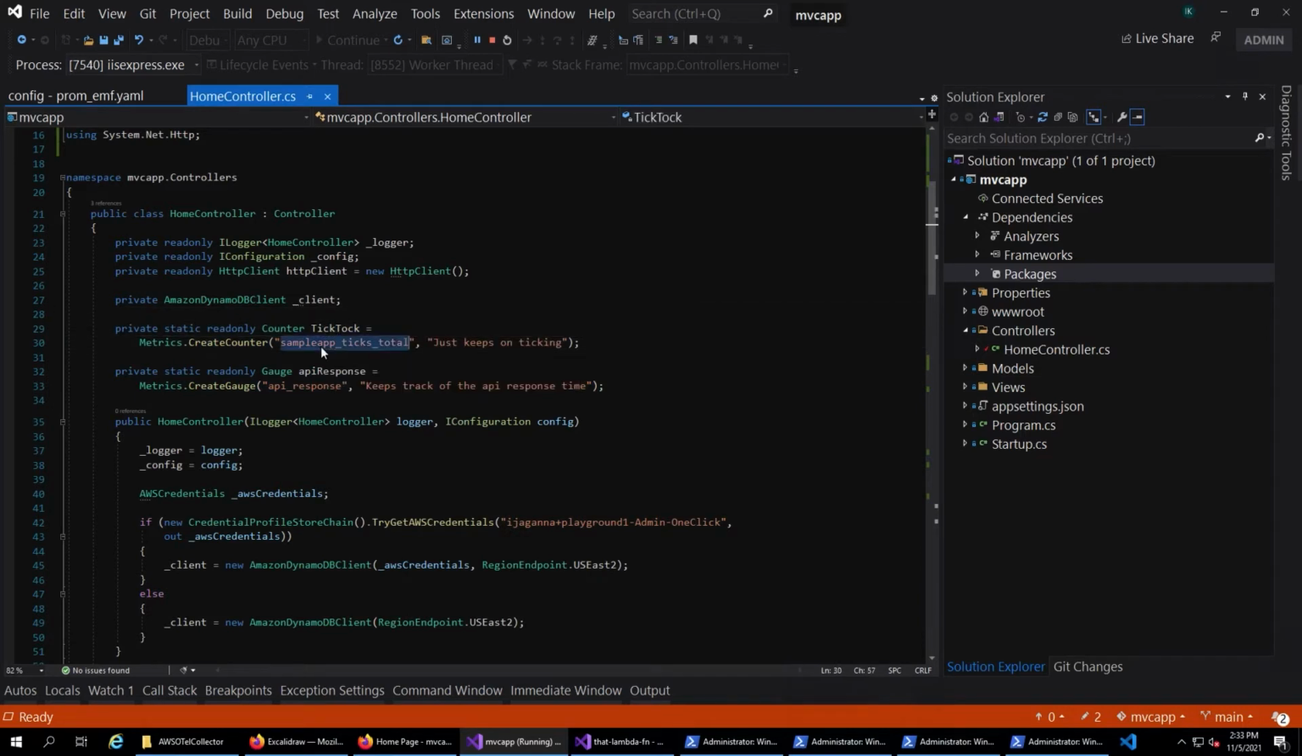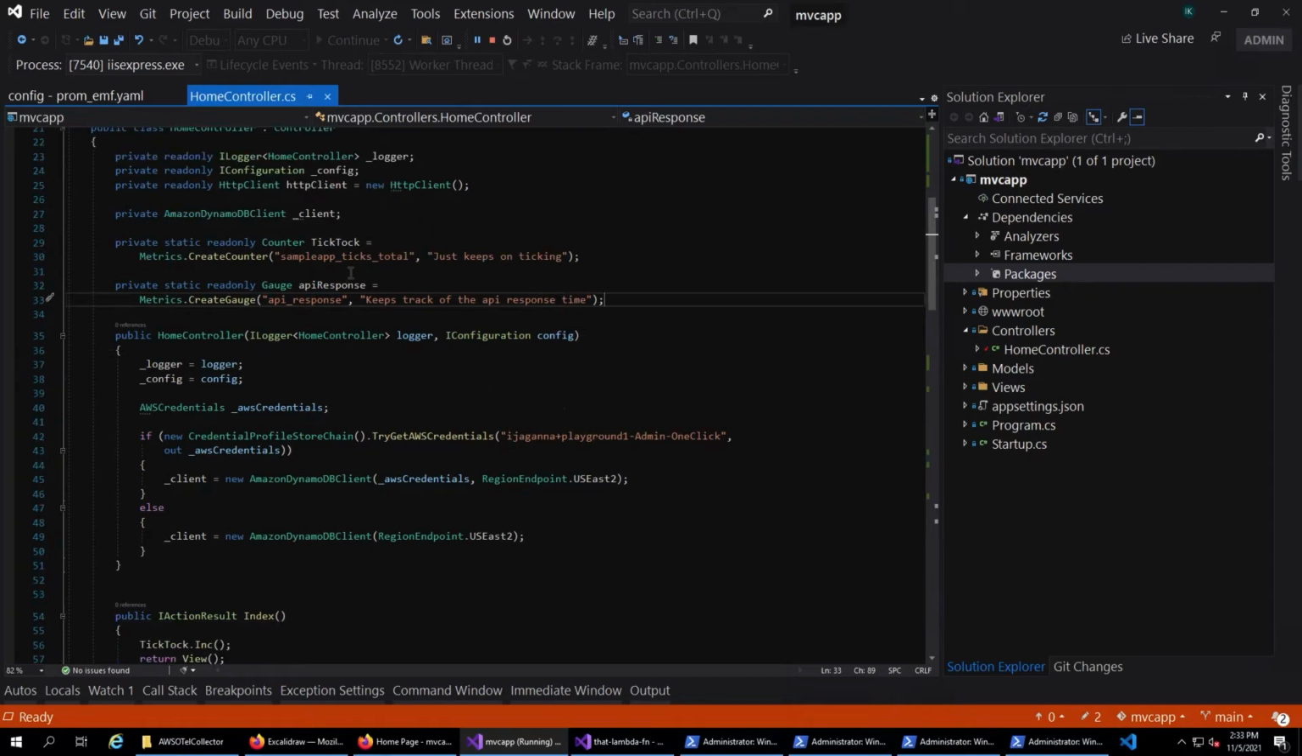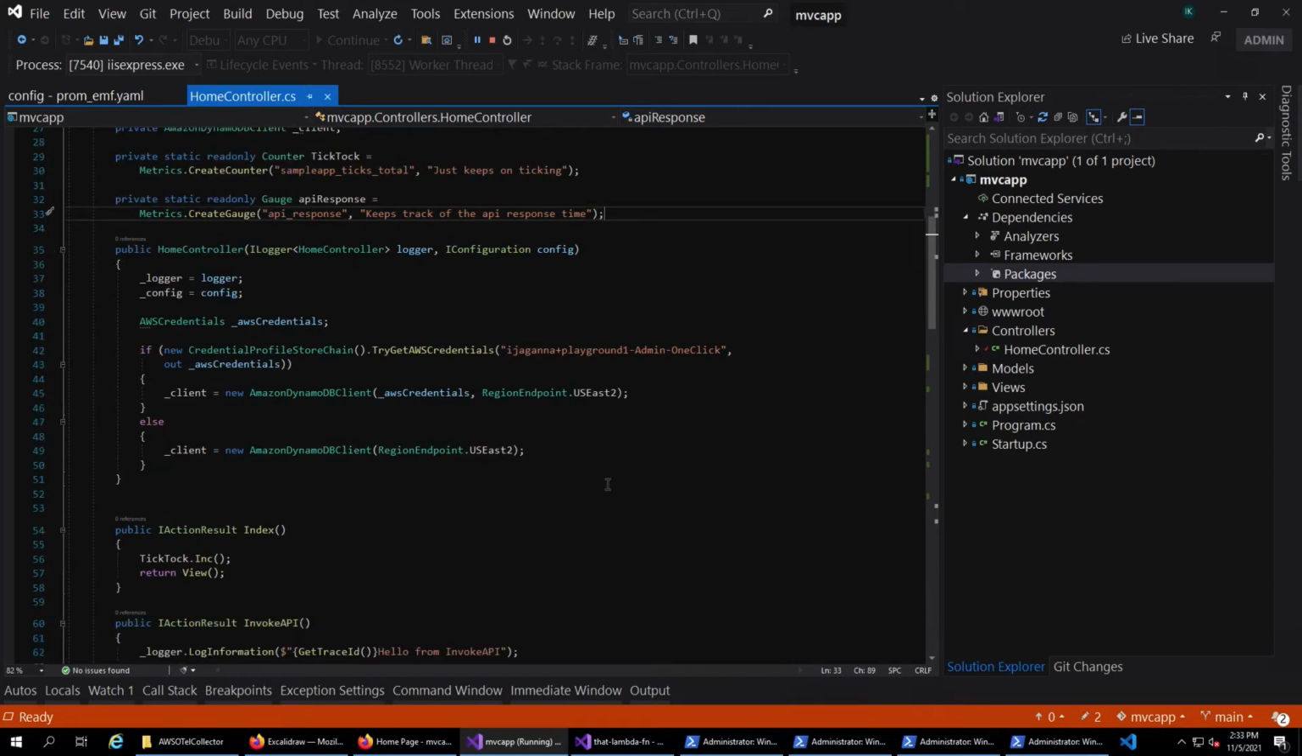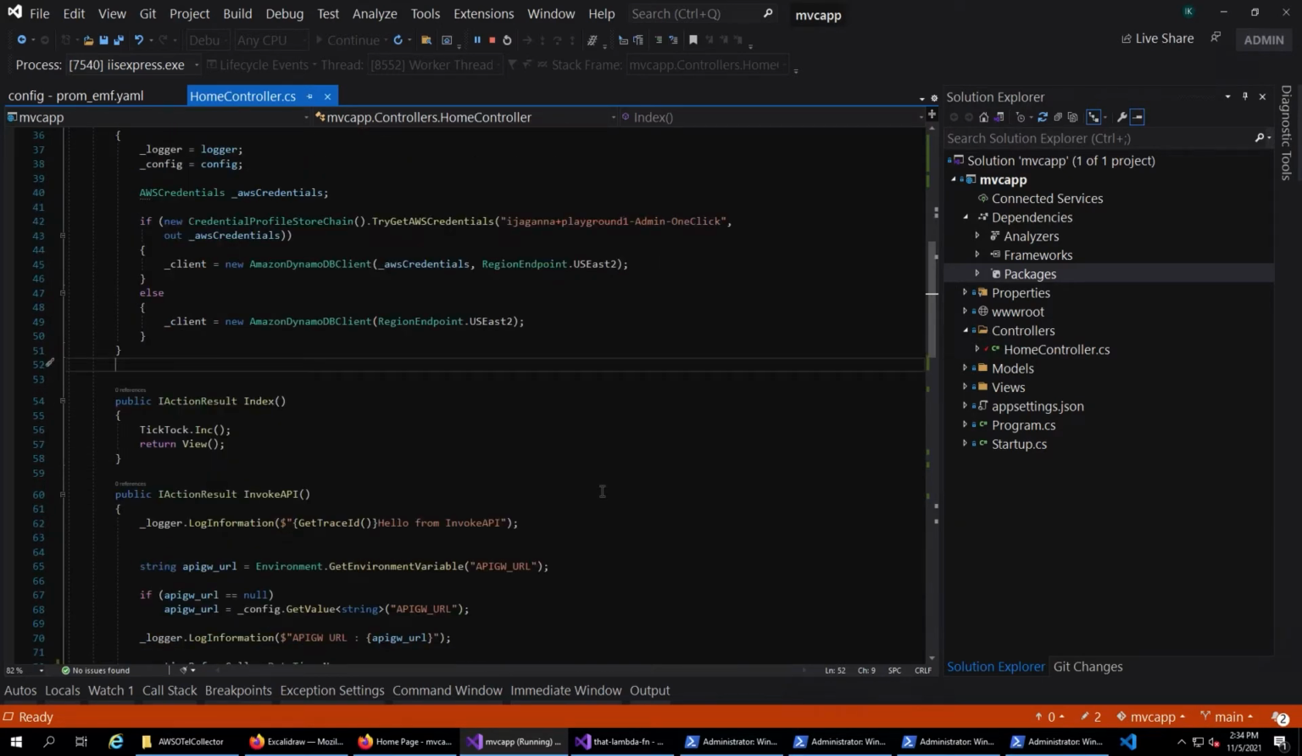The metric name is sample app ticks total, which is of the counter type, which keeps increasing, and gauges are ones that go up and down. A classic example is HTTP response time. That's exactly what I'm measuring here, API response time. So I have these two metrics that my application is exposing, and I'm going to collect these metrics from these endpoints and send them to Amazon CloudWatch and also Amazon Managed Service for Prometheus. I am going to use the AWS Distro for OpenTelemetry Collector for this.